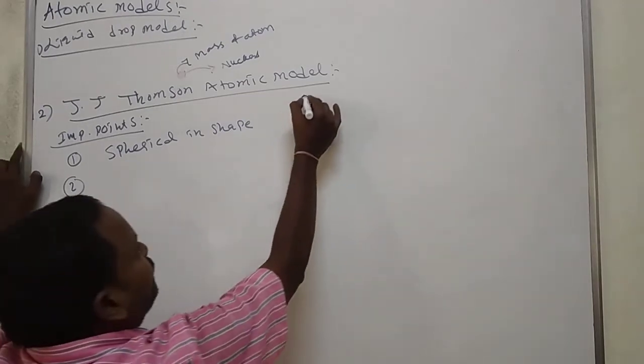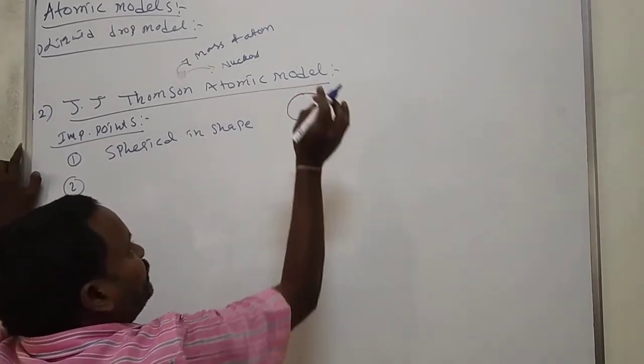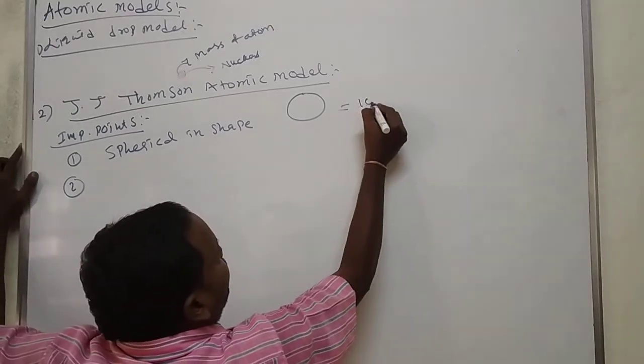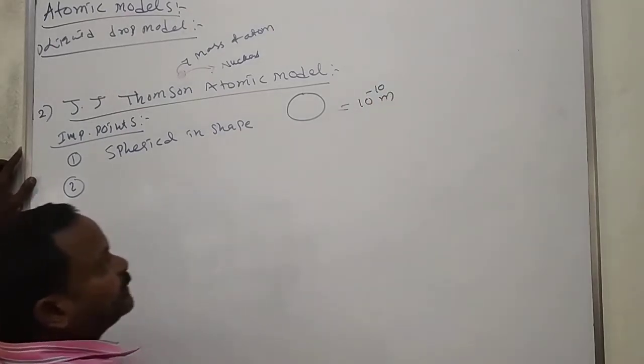Spherical in shape, and having atomic size nearly 10 to the power of minus 10 meters.